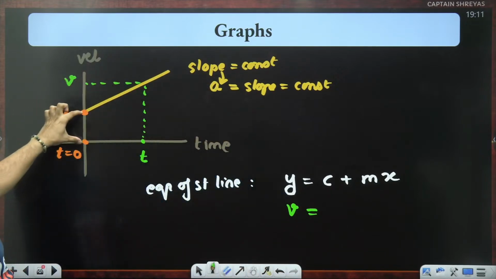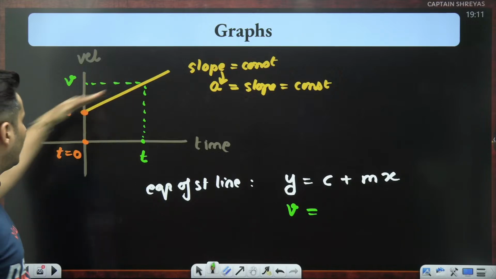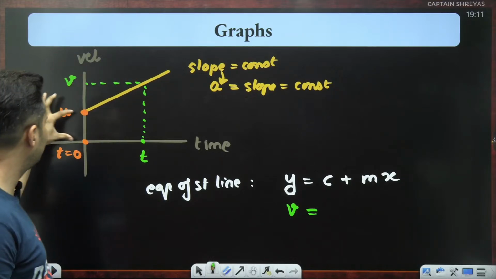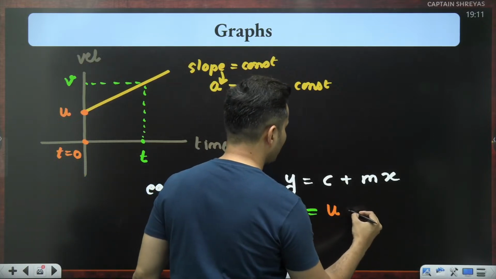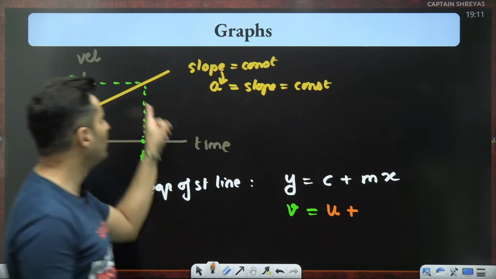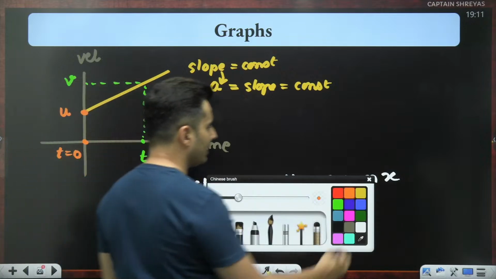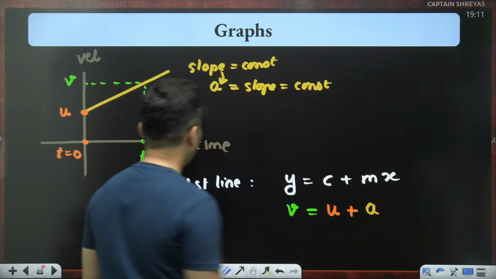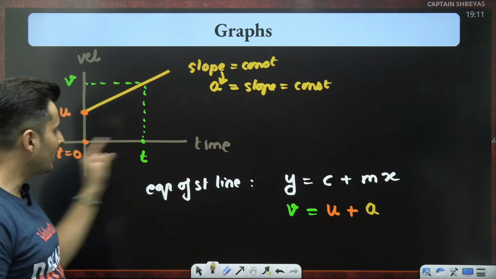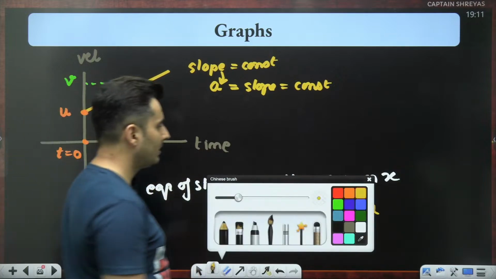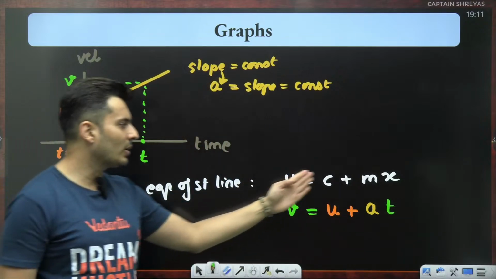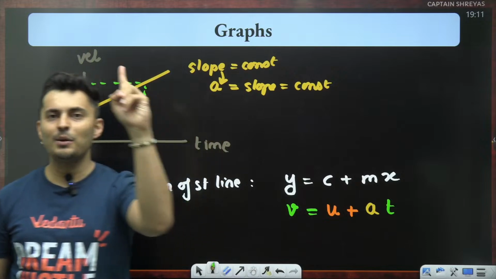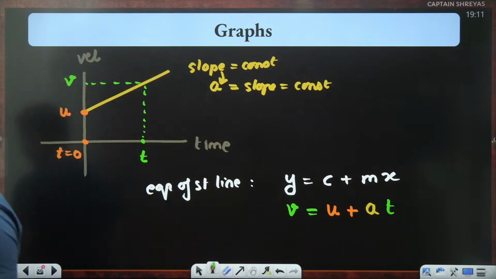The constant c, the intercept on the vertical axis, is nothing but u, plus the slope of this graph, which is a, times the x value, which is nothing but the time. So this is how you can compare the straight line equation and the first kinematic equation.